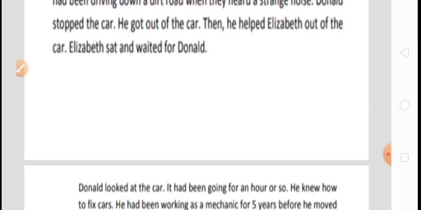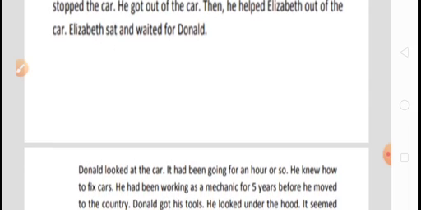Now, from the point of view of the story, what happened when Donald got out of the car? He helped Elizabeth also to come out of the car. Elizabeth sat and waited for Donald. Now, this sentence is also in simple past form, because there is no use of verb ing form or auxiliary verbs. That's why it is in simple past form.